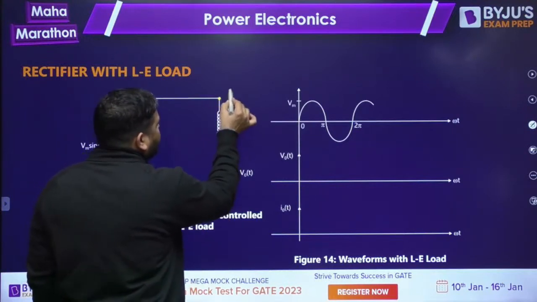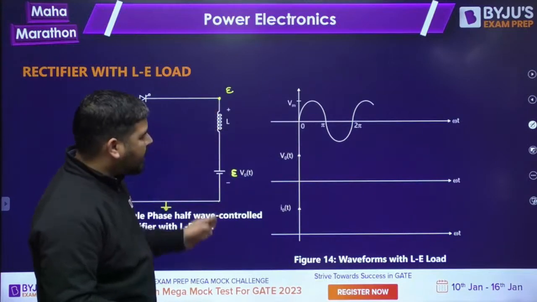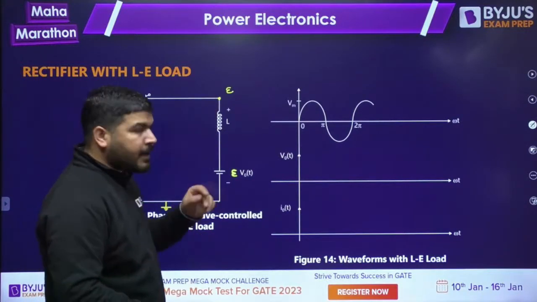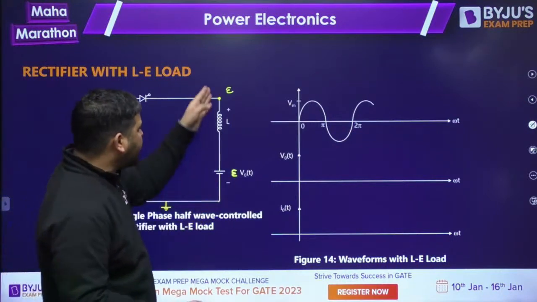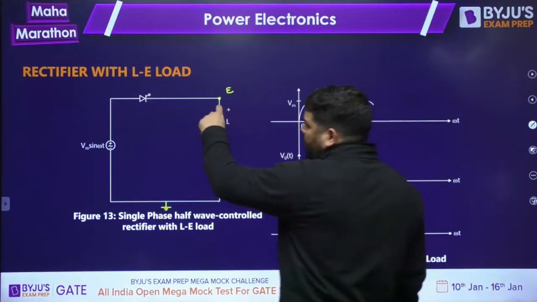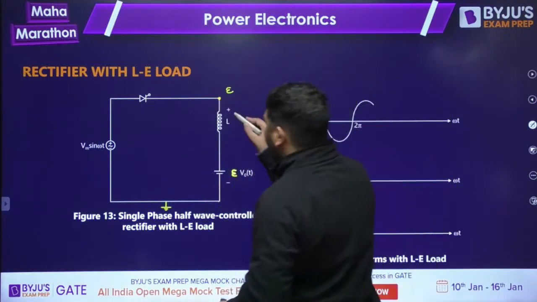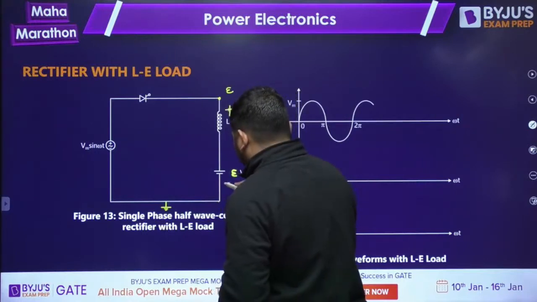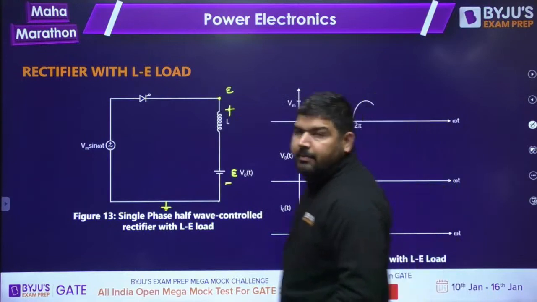Then this point will also be E, because there is no current, so there is no drop in the inductor. So the output voltage will remain at E if there is no current in the load. If there is no current in the load, there is no drop across the inductor, so this E voltage will appear at the output. The total output voltage will be E only, if there is no current.